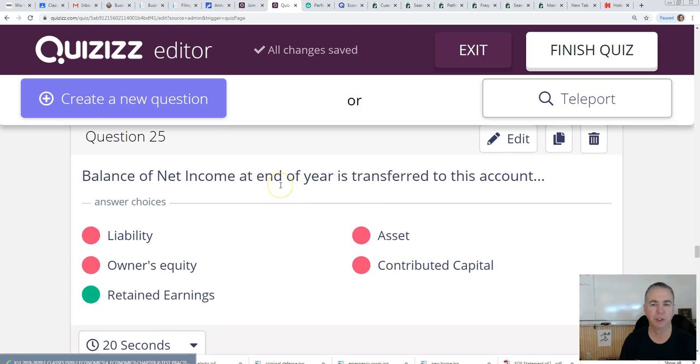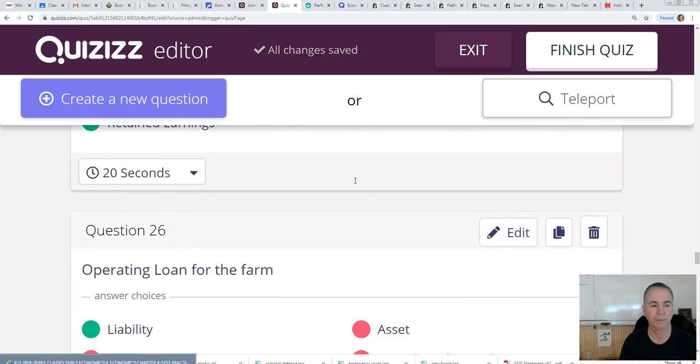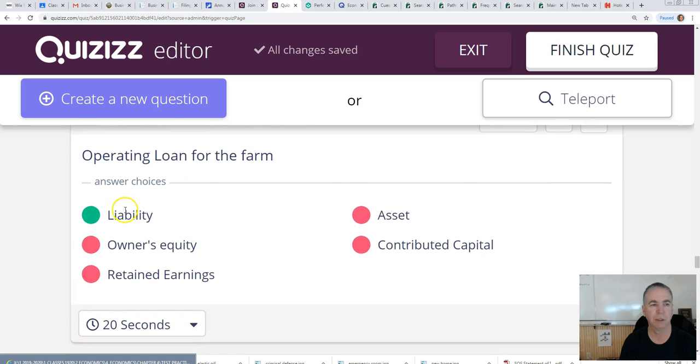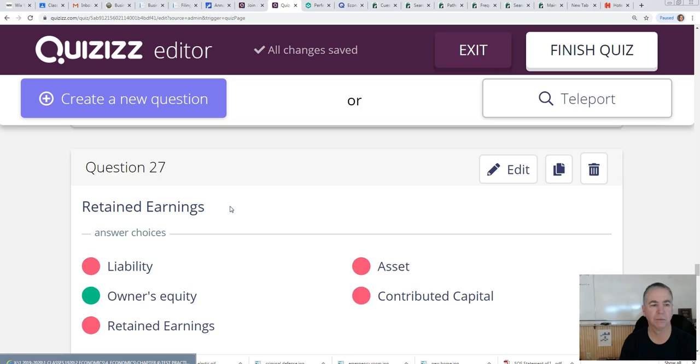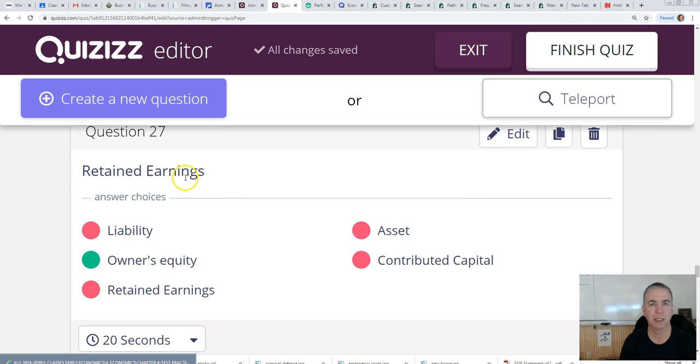We won't worry too much about this one for this class, but balance of net income at the end of the year as a business makes money and it gets transferred into an account called retained earnings, and it becomes kind of a historical record of money that was earned by the business in the form of net income. You get a loan, liability. Retained earnings is classified as owner's equity, retained earnings.